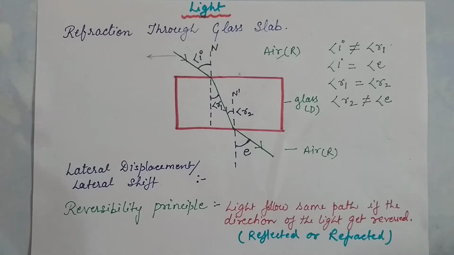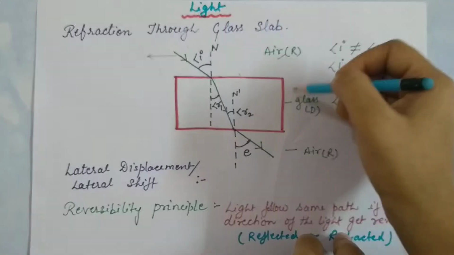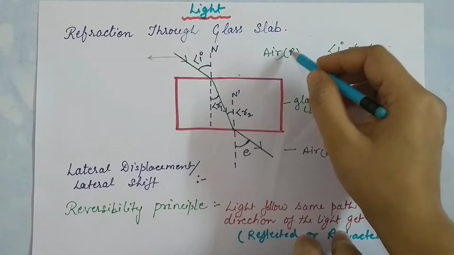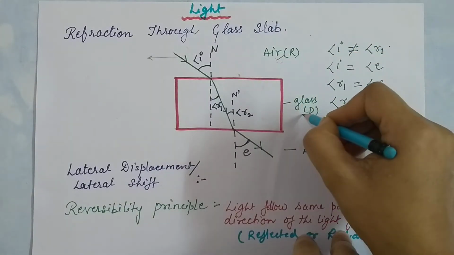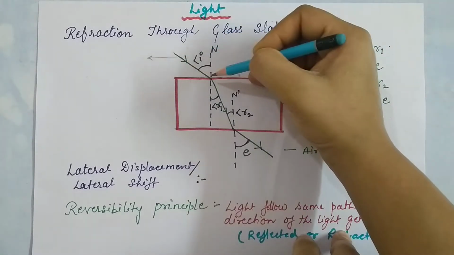It means when light travels from one medium to another medium, then light gets bent. So let's see how the refraction takes place through a glass slab. I already drew a picture: this is the glass slab, and this is the air medium, glass medium, and then air medium.